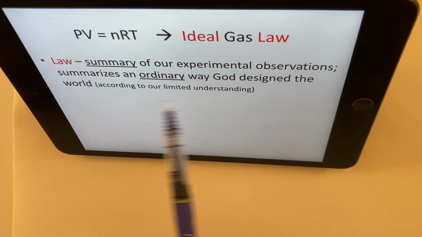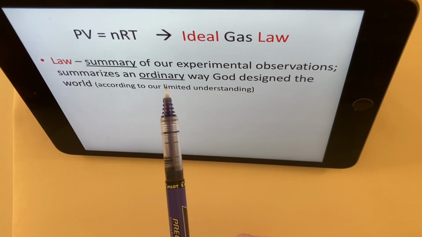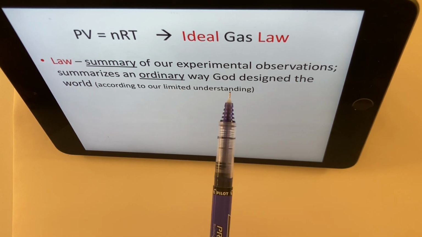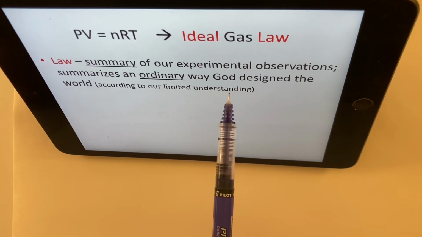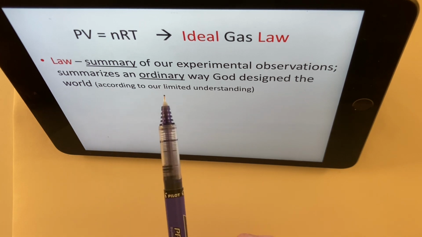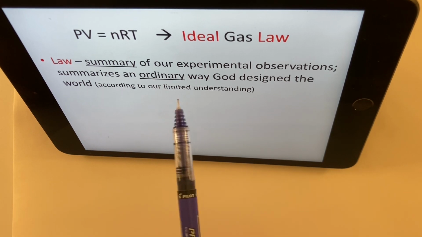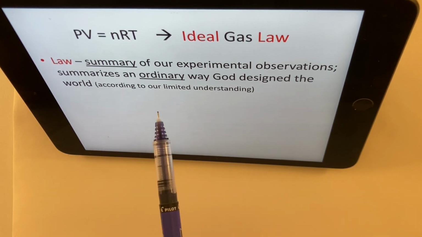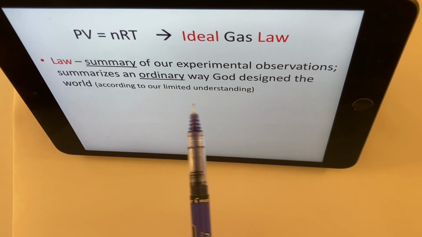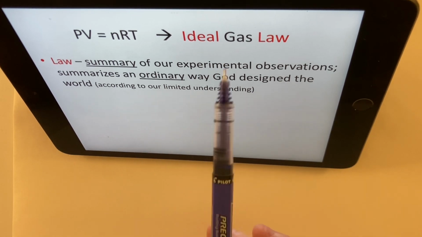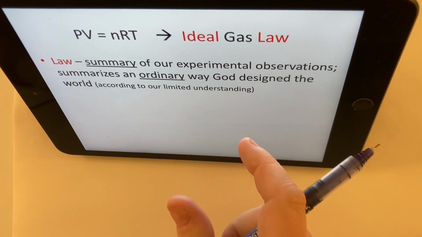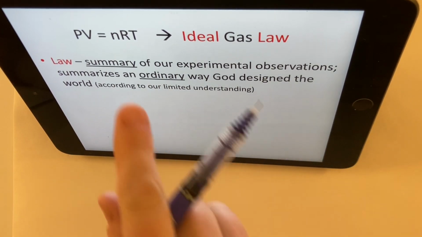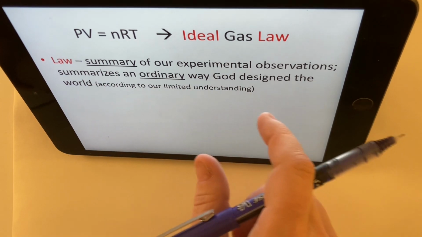And as a Christian, I'm going to think about a law as just summarizing the everyday, ordinary way God has designed the world. I believe God's the creator, so I'm going to think of any scientific law as just an ordinary way that God has designed and sustains our world, according to our limited understanding, because our laws can just be good for some situations, but not others. So that's where the law comes. It's usually expressed as an equation.